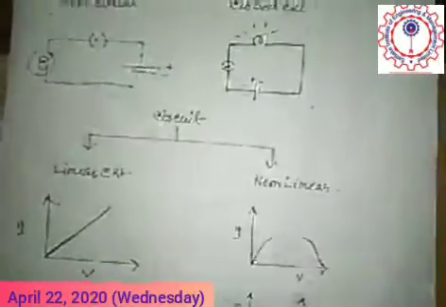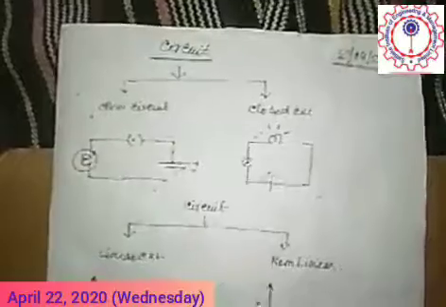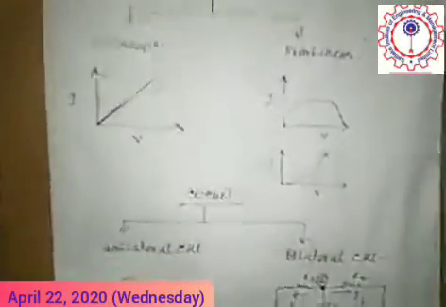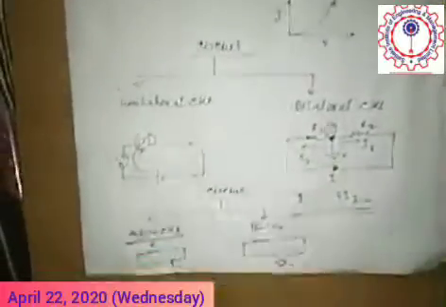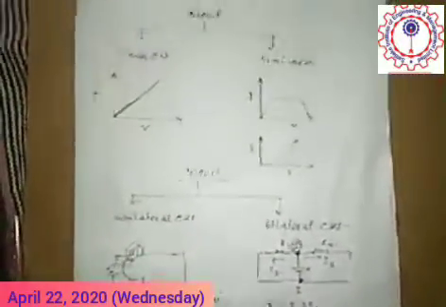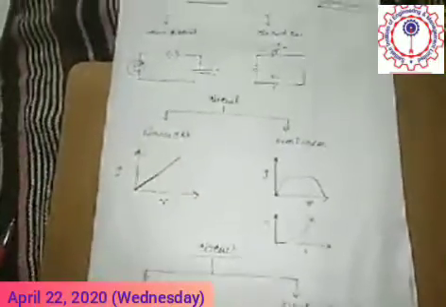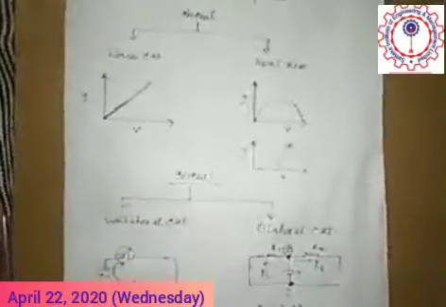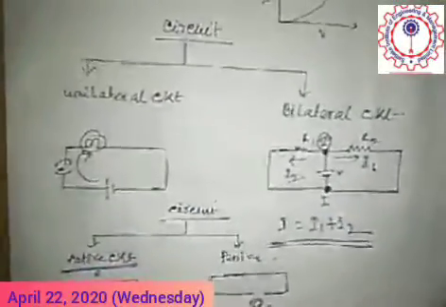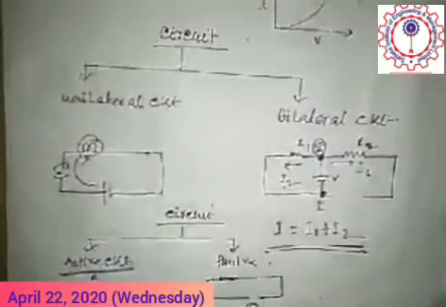So according to different parameters and different situations, the circuit is classified into different categories. I think it will be helpful for you to understand how many types of circuit there are and in how many situations they are classified in different phases.